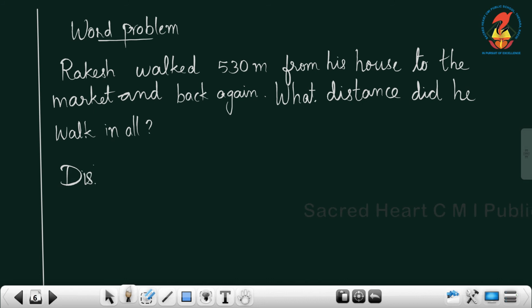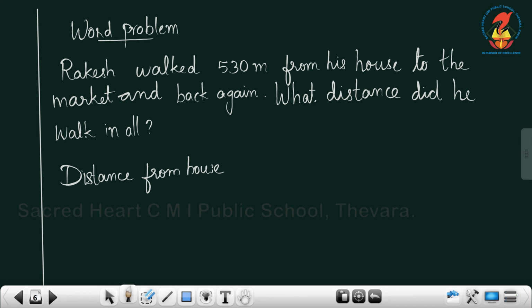Distance from house to the market. What is the distance? That is 530 meter.